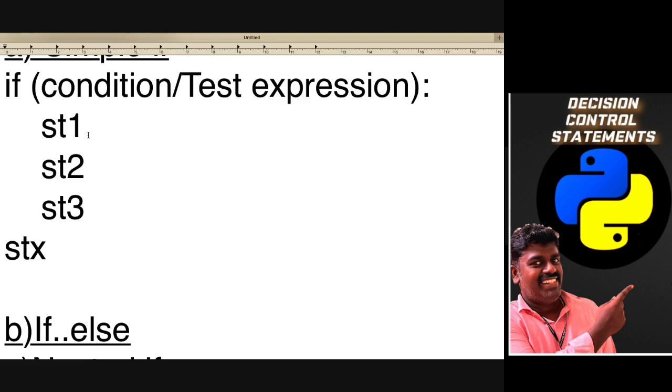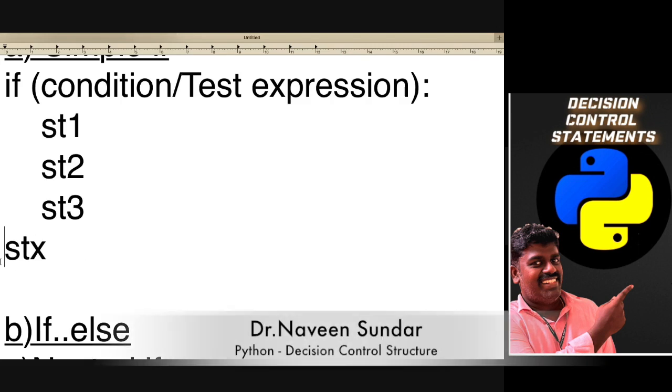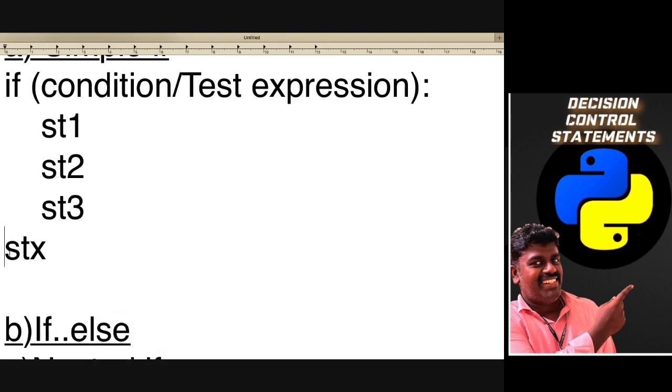Automatically the cursor will be here only. When you give backspace, it will come to this position. That means these are all indented, so these are the block of statements which come under this particular statement. When we give backspace, it will come to the starting position of this line. That means it is coming out of this block of statements. So for this if, when the condition fails, the false part, this statement will be printed. This is an example for simple if.